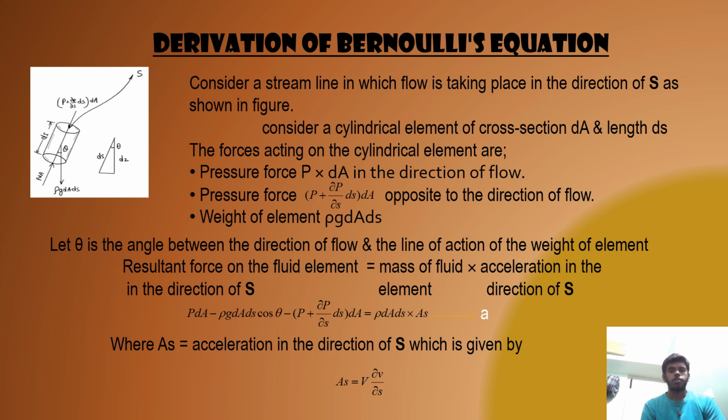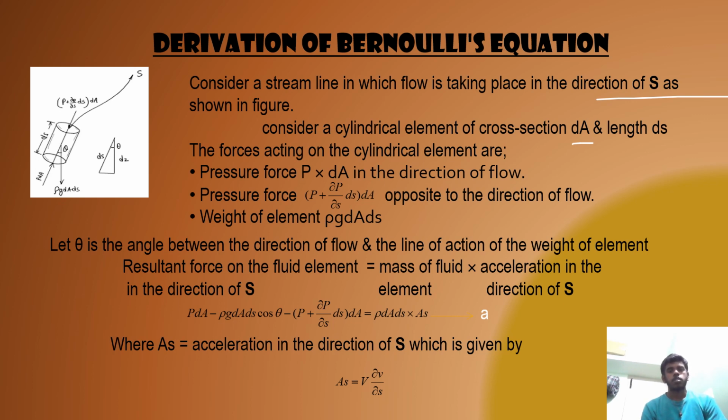Next, we move on to the derivation of Bernoulli's equation. Consider a streamline in which flow takes place in the direction of S as shown in the figure. Consider a cylindrical element of cross section dA and length ds.